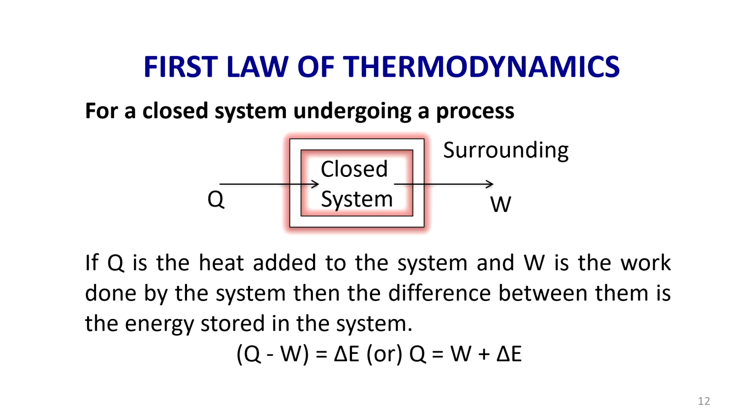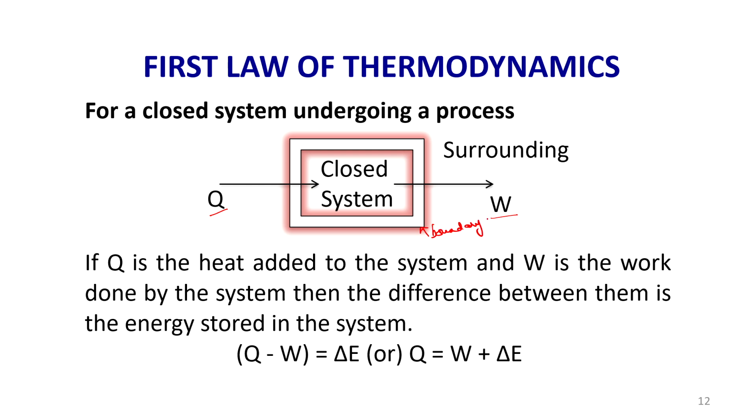Now, for a closed system undergoing a process, again I have considered a system. When we say process, it could be only one, like there is one heat quantity and one work quantity, and this is the boundary of the system.